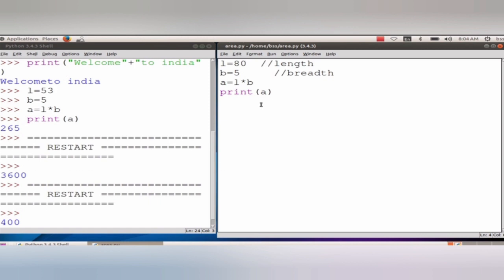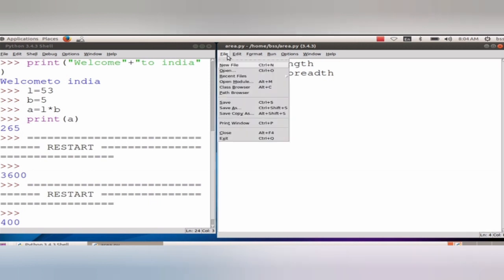Okay. And next, here we have just given the values and run the program, is it? If you want to enter any values while running the program, you can have the method. Just give the command as l = eval(input(...)).